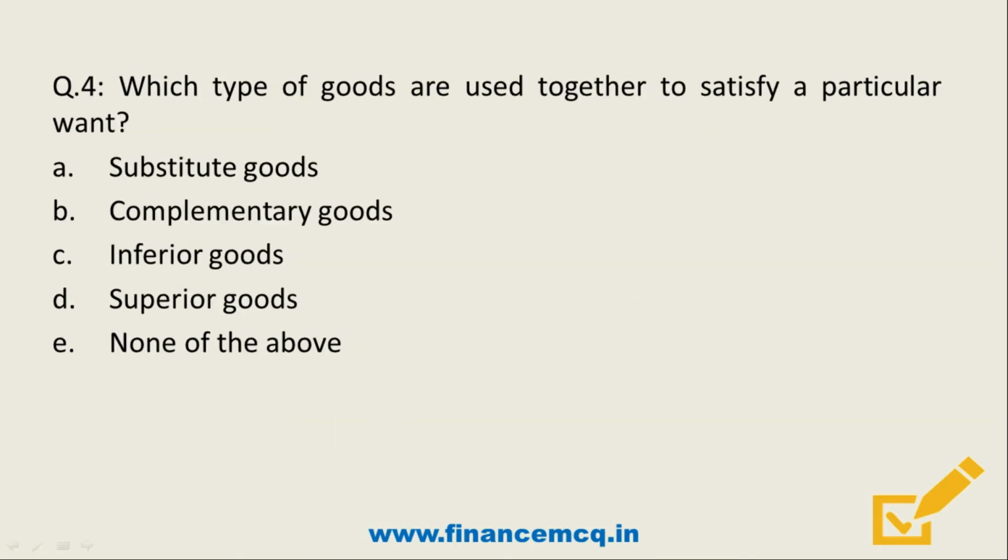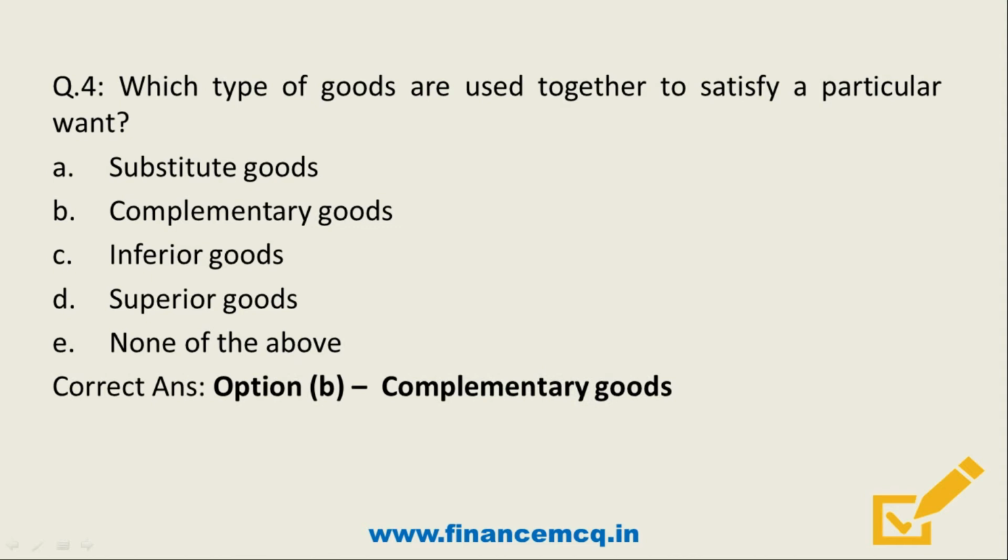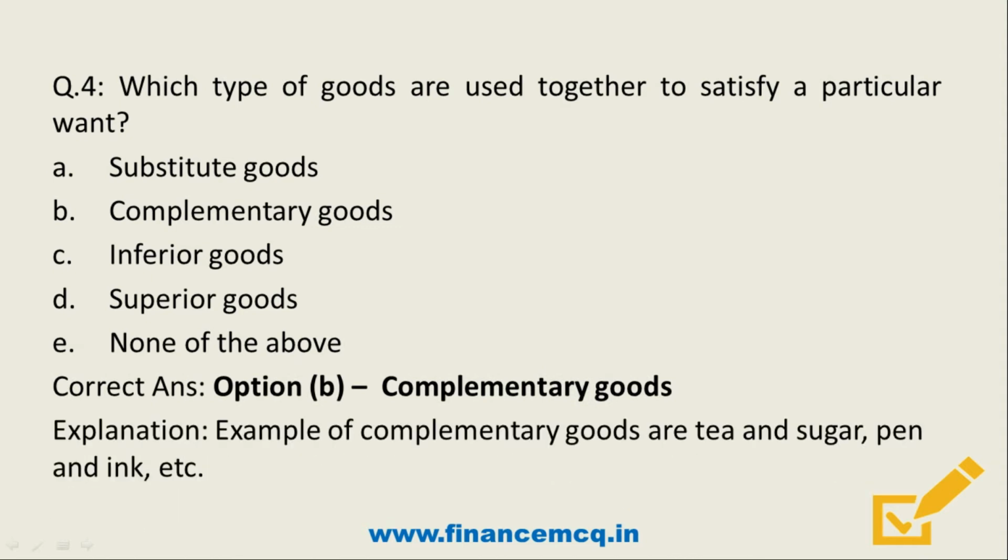So question number 4. Which type of goods are used together to satisfy a particular want? Option A, substitute goods. Option B, complementary goods. Option C, inferior goods. Option D, superior goods. Option E, none of the above. Friends, you all should have guessed the correct answer by now. Yes, the correct option is option B, complementary goods. An example of complementary goods are tea and sugar, pen and ink, etc.